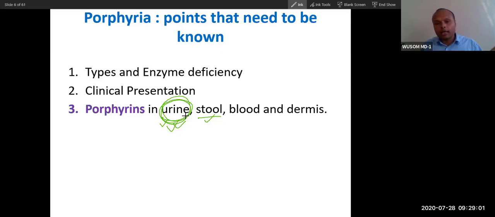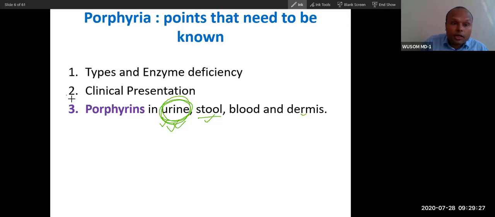In other conditions, for example diabetes, you don't generally take stool. You take urine sometimes only. Generally, you take blood. In many diseases, you take blood only. So here we take urine, stool, blood, all, in order to segregate porphyria, just for your information. And then you will see dermis, that is different.